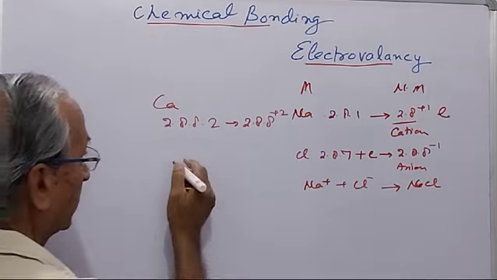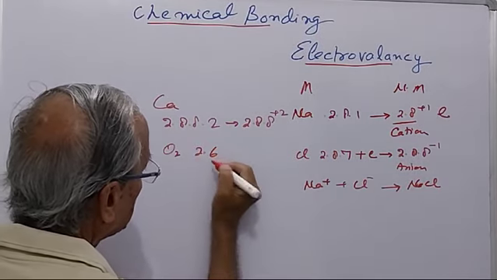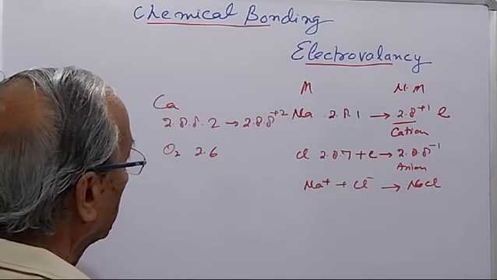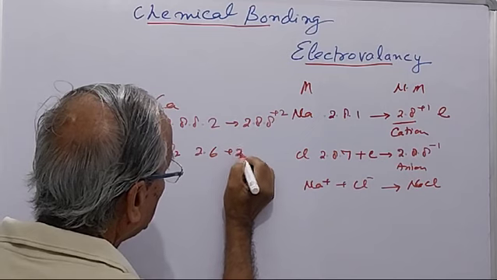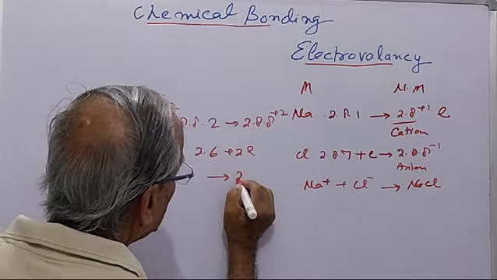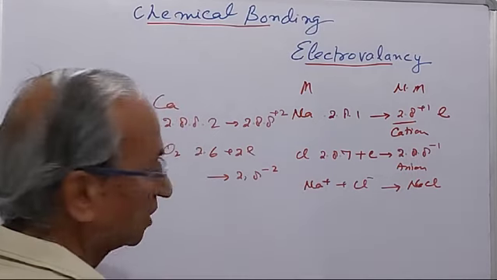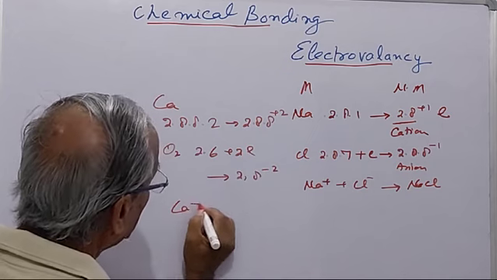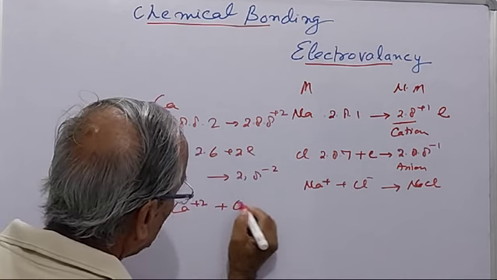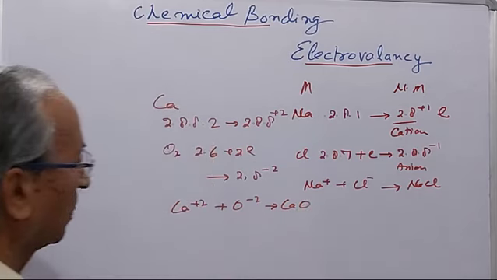Suppose it takes oxygen, whose configuration is 2, 6. If it takes 2 electrons given by the calcium, it forms 2, 8, that is the minus 2 configuration. Now here calcium plus 2 and oxygen minus 2 form calcium oxide.